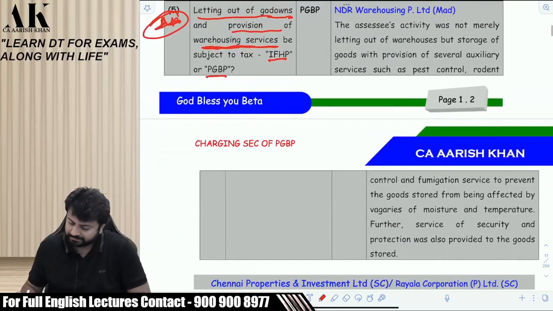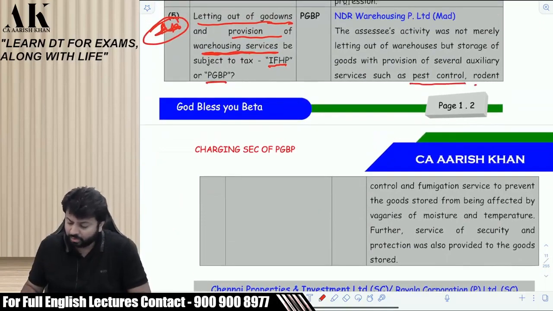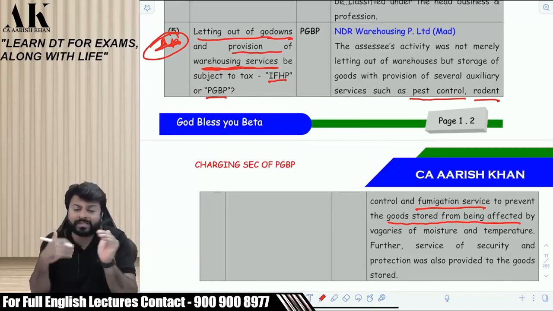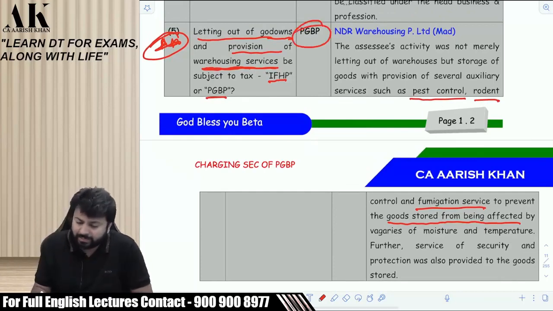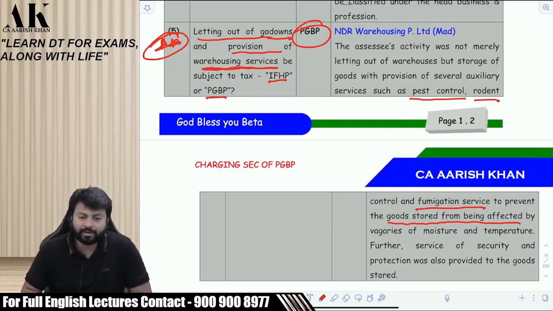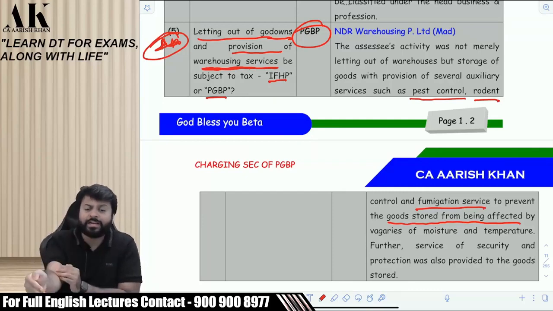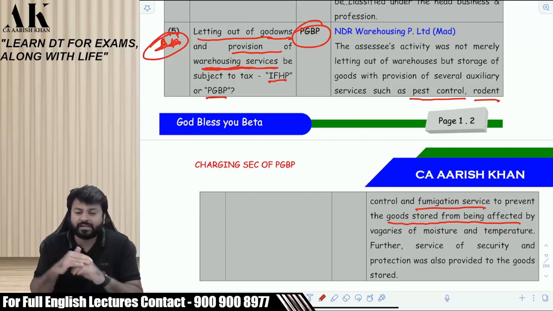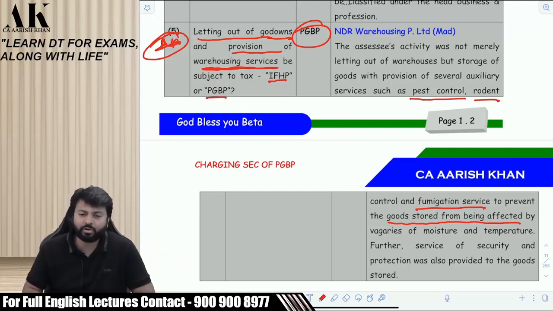But along with warehousing, I am giving you a lot of services also. Like you can see over here, I am giving you services of pest control, rodent control, fumigation services to prevent the goods stored from being affected. Can you see this? I am not just providing you a land or building. I am providing you a lot of services. So the court held in this case that then it will be PGBP. Can you see this? Madras High Court has held it will be PGBP. Because the activity of the assessee is not restricted to only letting out. There are a lot of other services given by the assessee which are generally given by a businessman. Pest control is a business, right?